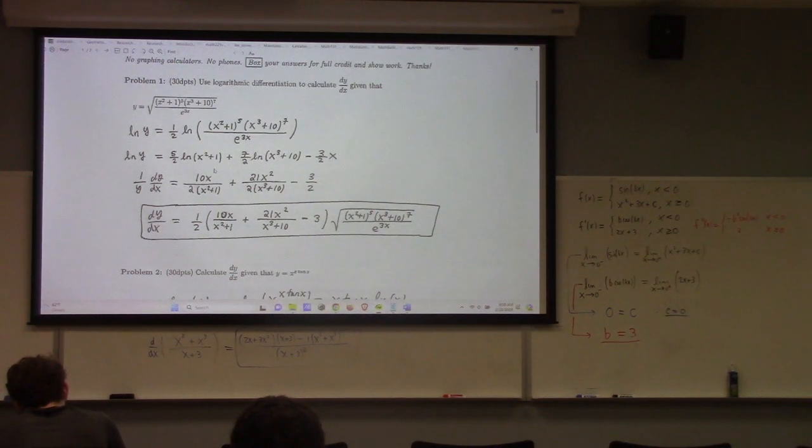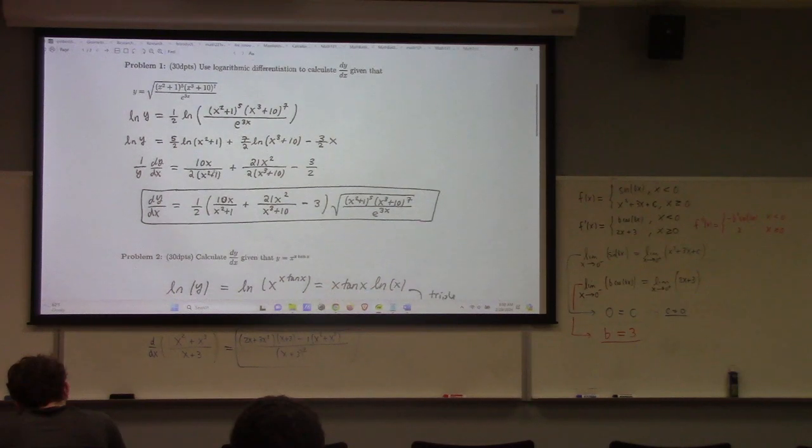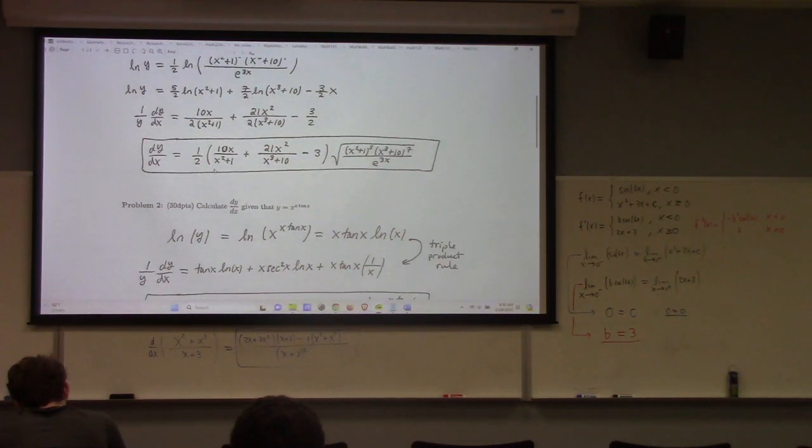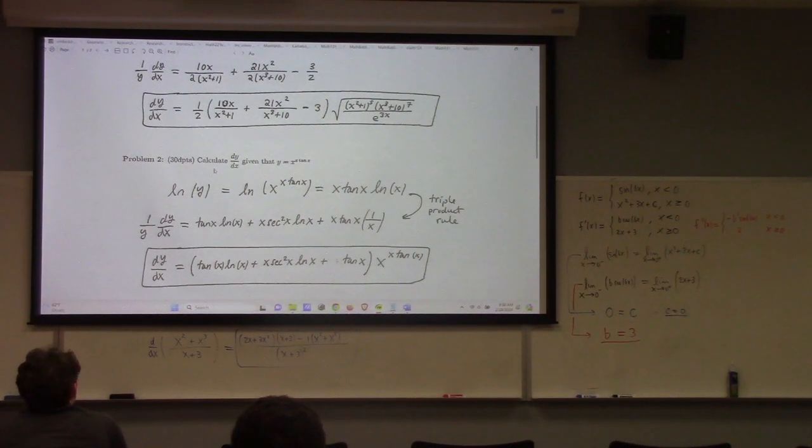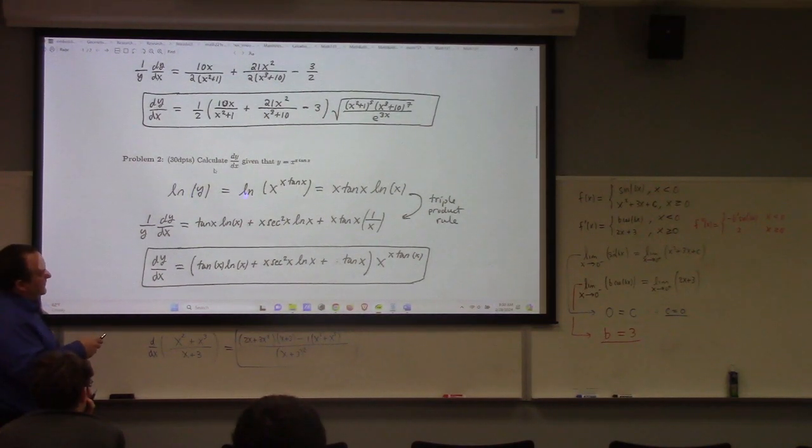So there's that. This one here, some of you are just trying to directly differentiate it. There's no direct differentiation rule for x to the x times tangent x. Like you have to do the implicit differentiation thing here. So we take the natural log of both sides. We get log of y is log of that, which is x tangent x times log x. This is the product of not 1, not 2, but 3 functions.